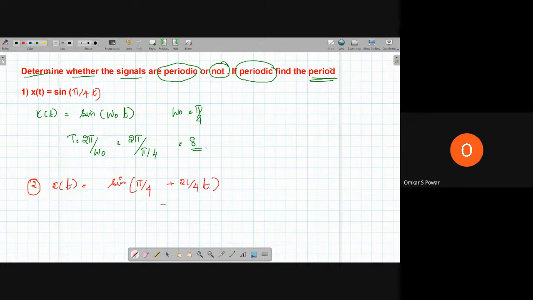If you consider this example, we should show whether the signal is periodic or not, and if it is periodic, find the period. So T is equal to 2π by ω₀, where ω₀ is expressed in terms of sin(ω₀t). So what is ω₀? 2π divided by 21/4, which is equal to 8π by 21.